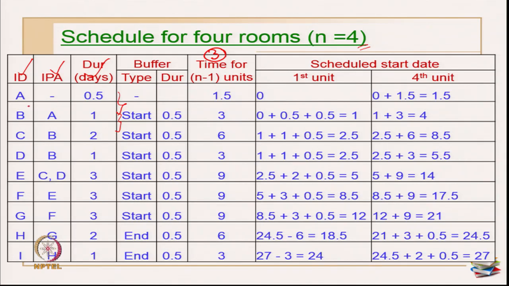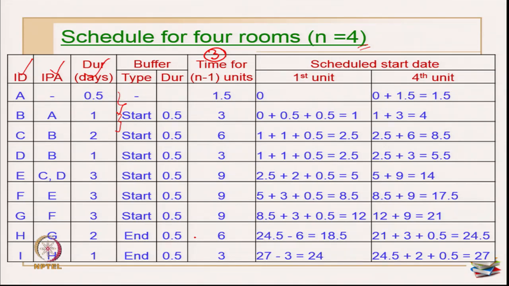Okay. So, the list of activities A till I are taken from the previous table. IPA for all of them is also known. Duration I have also copied from the previous table. Buffer type and duration cannot come right now. Only the buffer value between 2 activities is given as 0.5, 0.5, 0.5, which I have marked. Buffer type will not come now, you have to start working it out.